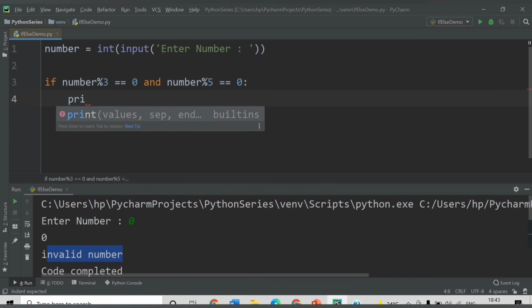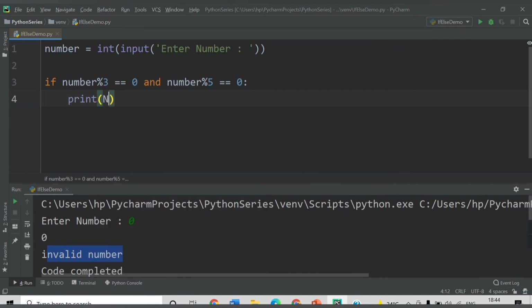and we will provide here, let's say we want to print number, then we will print here divisible by 3 and 5.